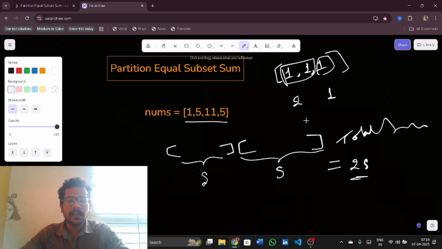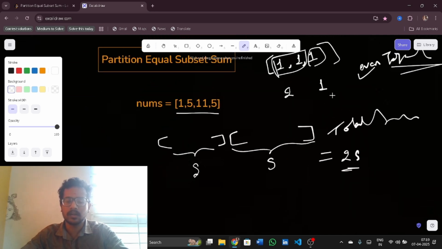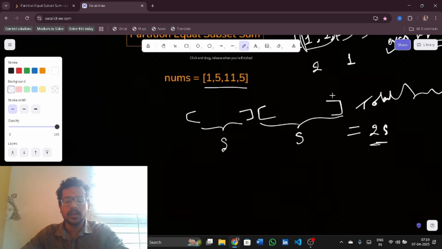So what I need is an even total sum. So total sum should be even. If it is not even, then we need to return false.